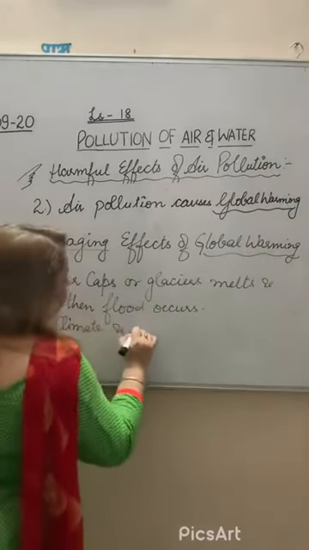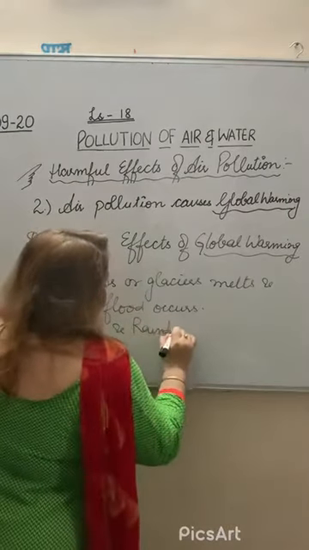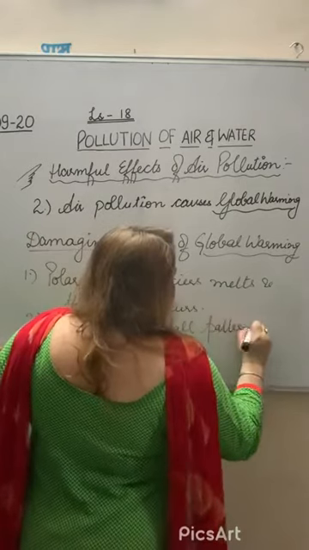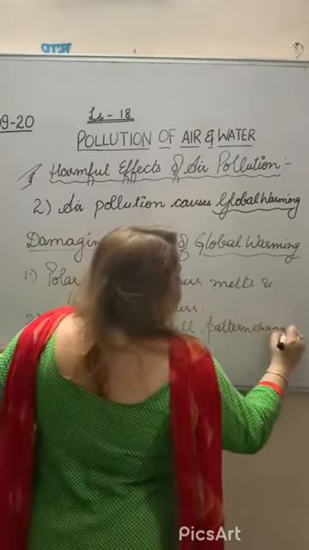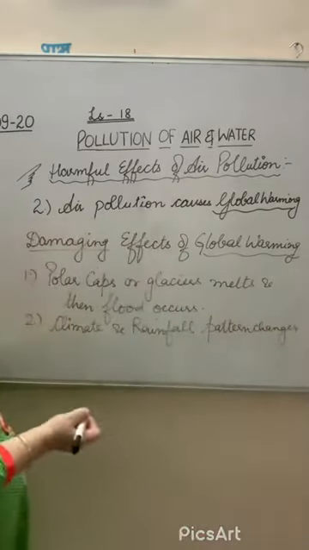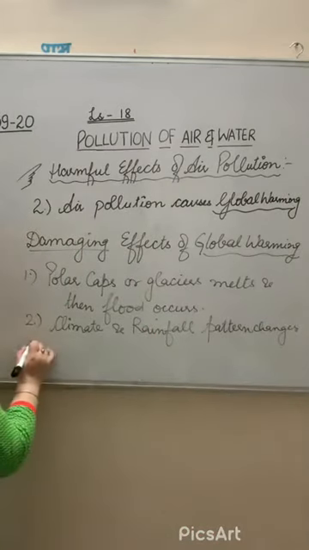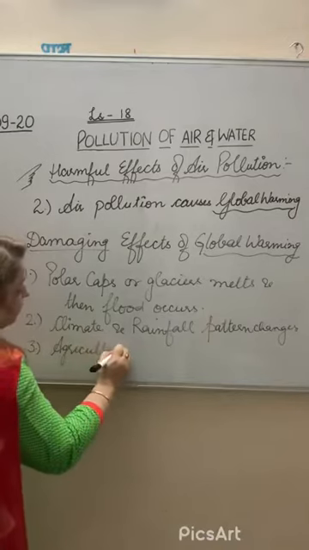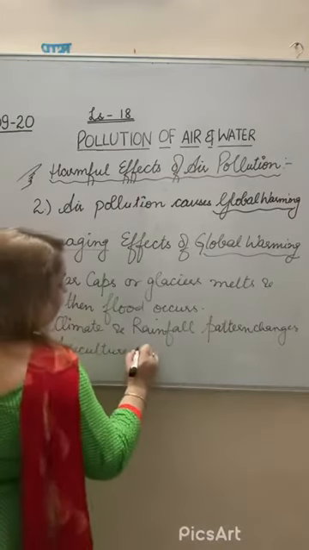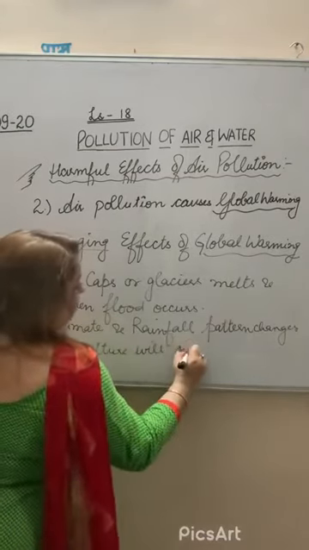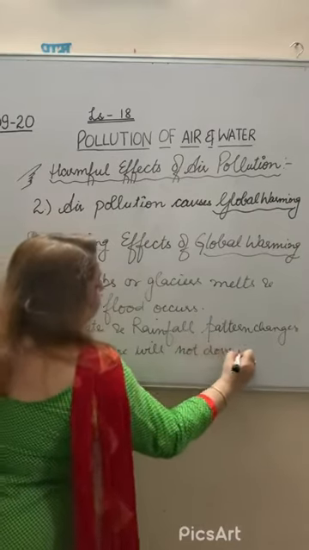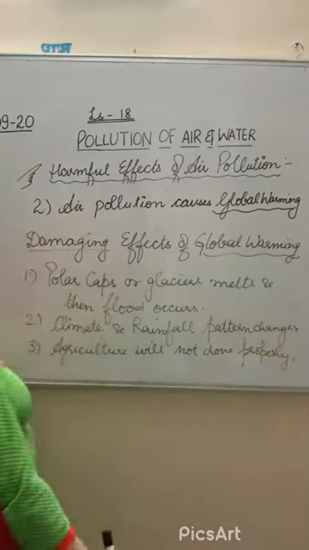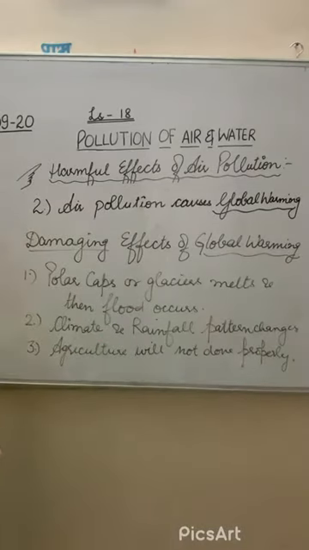Climate and rainfall patterns change. When the patterns change, it means the monsoon will not occur at the proper time, and agriculture will not be done properly. These are the different effects of global warming.